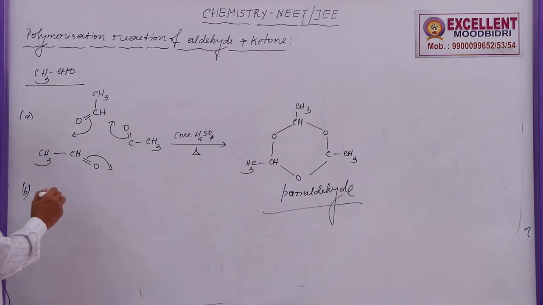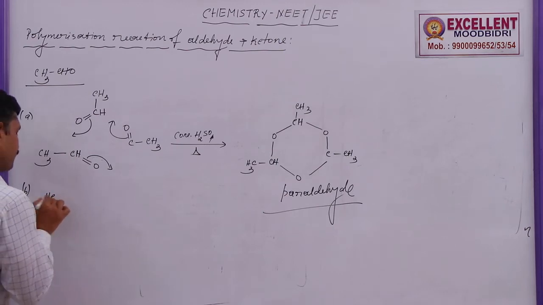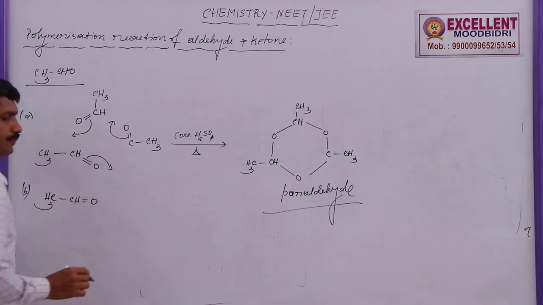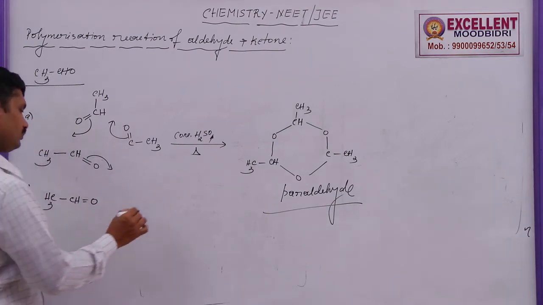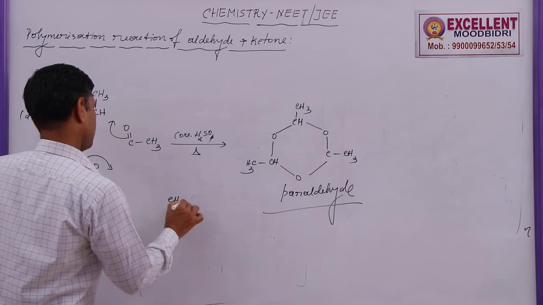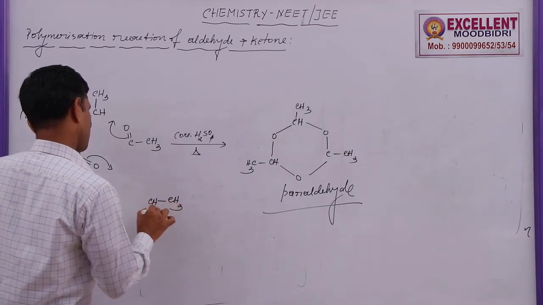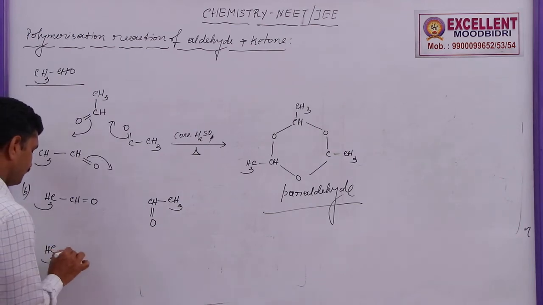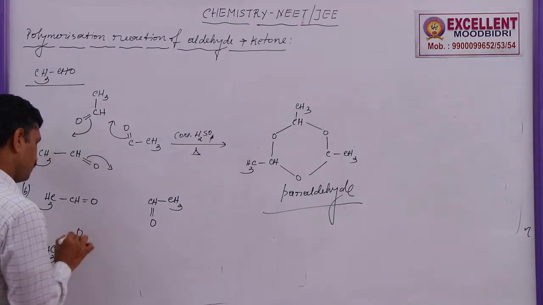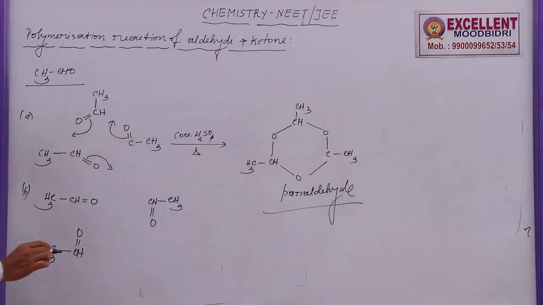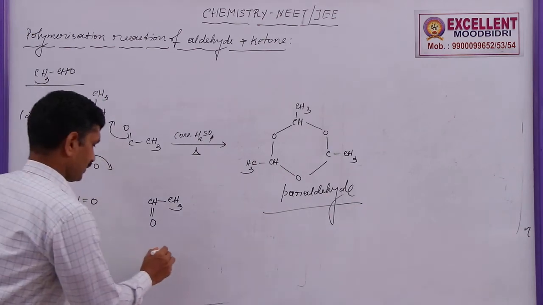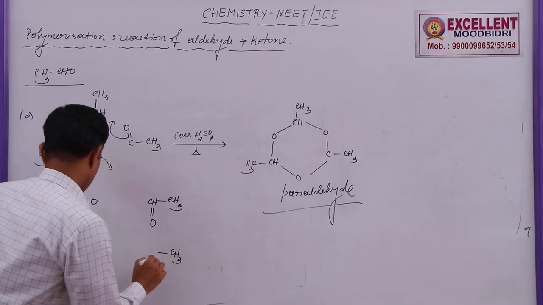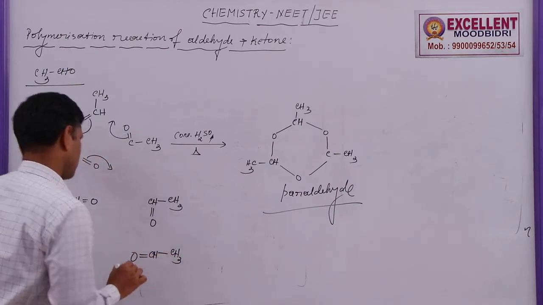I take 4 molecules of acetaldehyde: first CH3CH double bond O, next CH3CH double bond O, CH3CH double bond O, and one more molecule, CH3CH double bond O, this way.